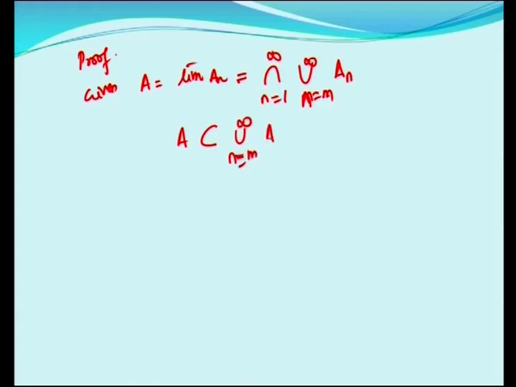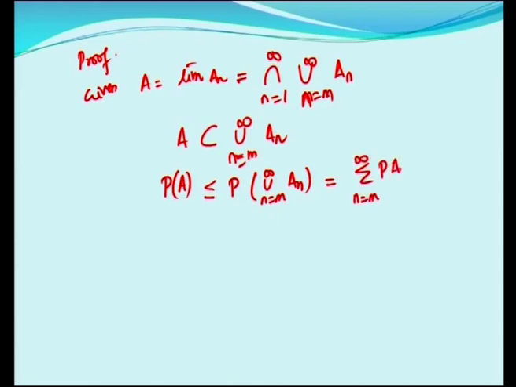Okay. So, when you take the probability on subspaces, we have P of A less than or equal to P of the union n is equal to m to infinity An, and this being mutually independent, this is equal to the summation n is equal to m to infinity P of An.